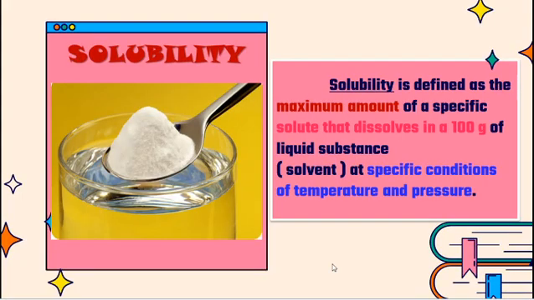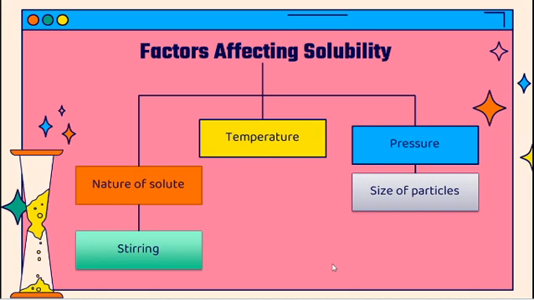And then solubility. Solubility is the maximum amount of a specific solute that dissolves in 100 grams of a liquid substance. We take different kinds of substances and get the solubility of that particular substance when it is dissolved in the respective solvent. That is called solubility. These are the factors affecting solubility: temperature, nature of solute, stirring, pressure, and size of particles.